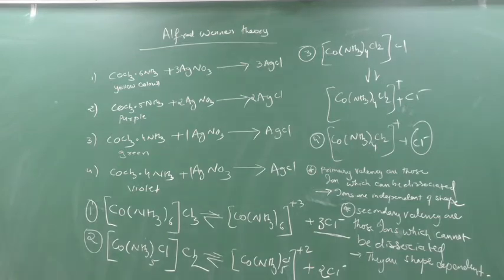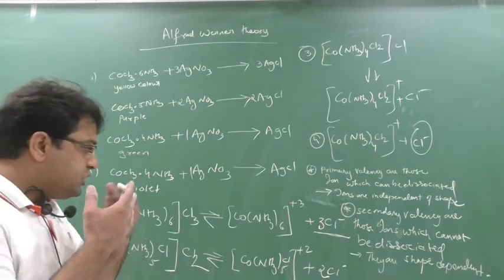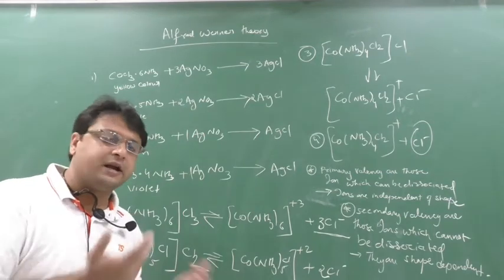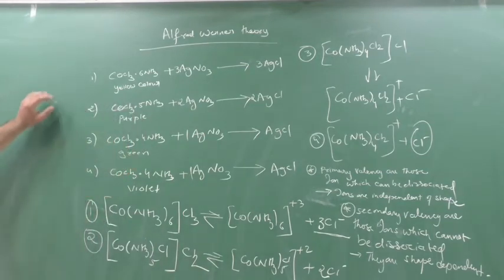So primary valency is the valency which can be dissociated, જે છૂટી પડી શકે છે એ primary valency છે, જે છૂટી નથી પડી શકતી એ secondary valency છે. Clear this part? Now see here, come to the first point.